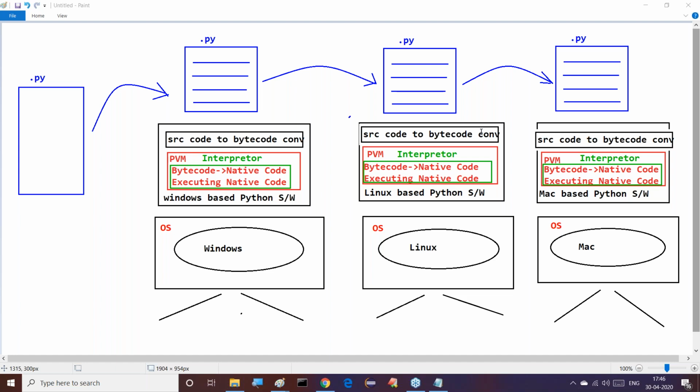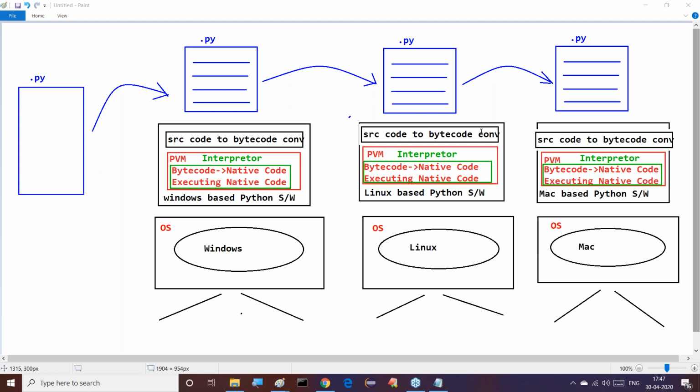But what is this PVM? Is the PVM platform dependent or platform independent? Platform dependent only. That's fine. Good answers. All of you are giving the same answers. So finally the conclusion is, Python is a platform independent programming language, but the PVM is platform dependent.